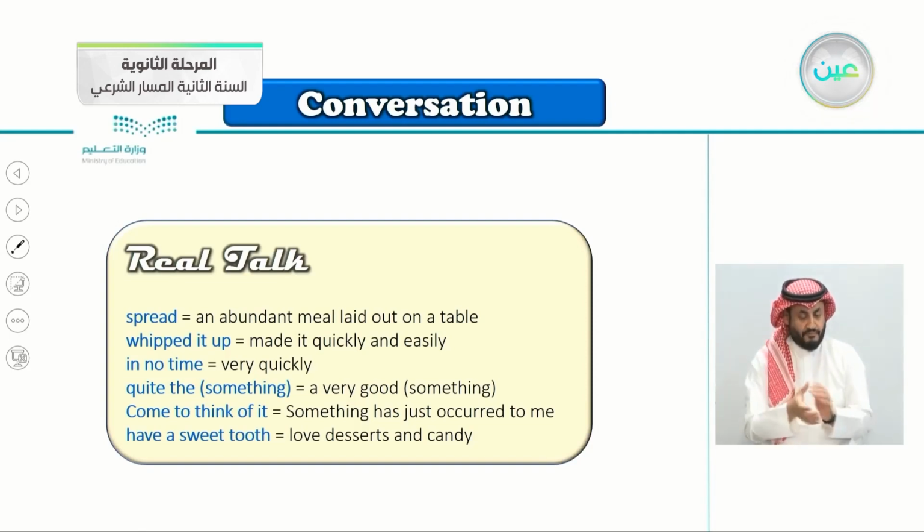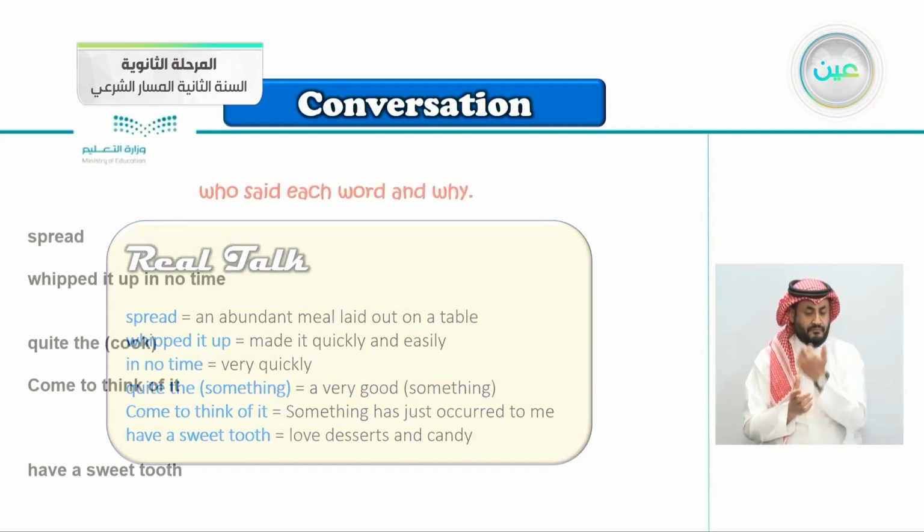Come to think of it, something has just occurred to me. When you have something in your mind that has just occurred to you, you say, come to think of it, I don't want to go, for example. Have a sweet tooth. It means that you love to eat sweet things, love desserts and candies. Maybe from the term itself, sweet tooth, it means you like to eat sweet things.